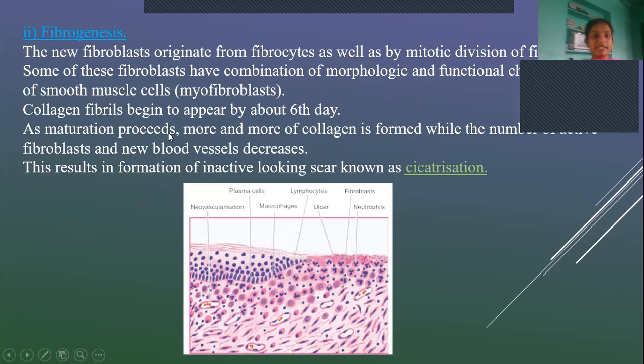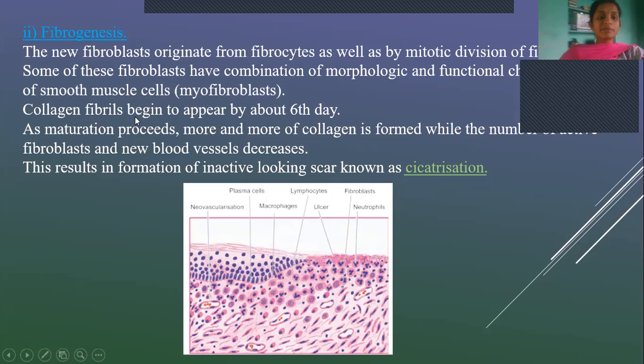So now new blood vessels are formed, and the second step is fibrogenesis. As I said, fibroblast growth factor helps in the formation of fibroblasts. These fibroblasts originate from fibrocytes, and also by mitotic division of fibroblasts. So this is how new fibroblasts are formed. The new fibroblasts will undergo functional and morphological changes and convert into myofibroblasts. So whatever fibroblasts are there, they'll modify into myofibroblasts. Okay.